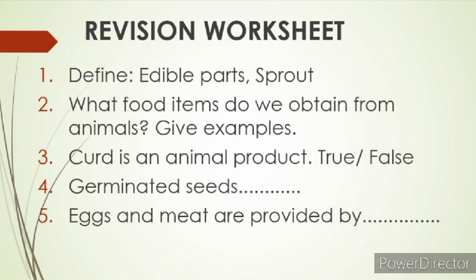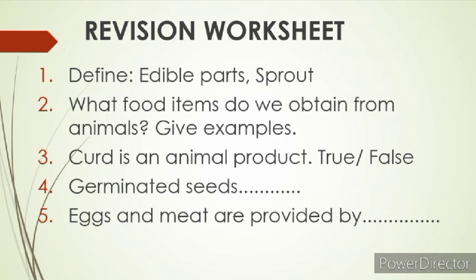And the third question is, curd is an animal product. True or false? It is true, children, because curd is made from milk and milk is obtained from animals like cow, buffalo, goat. So curd is an animal product. Milk and curd both are animal products.